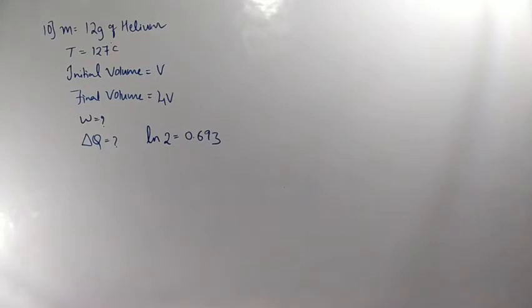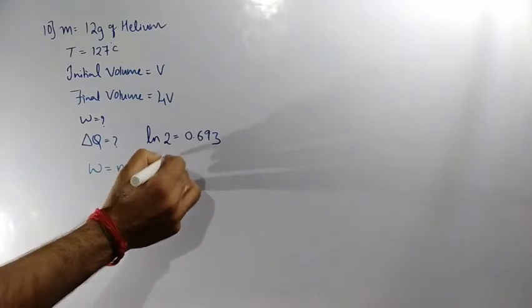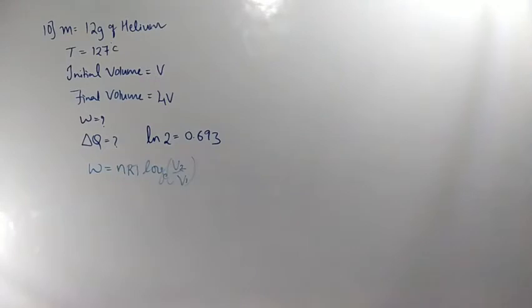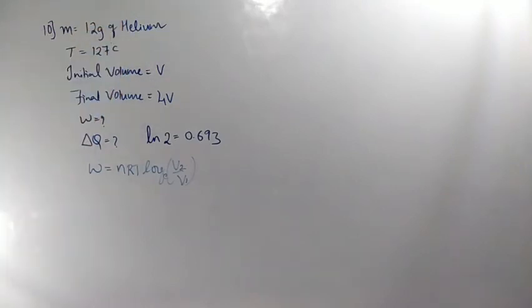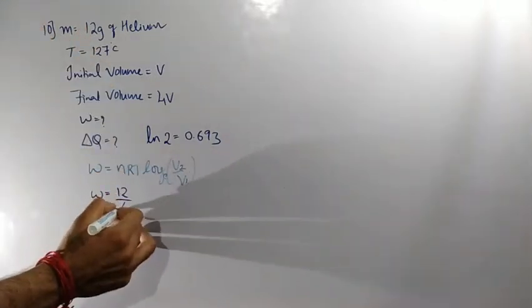We have the formula W is equal to what for isothermal process? W = nRT log V2 by V1 to the base e. Now, listen. The n value they had not given. Instead of n they are talking about 12 gram of helium. So how can you calculate the n value? n is nothing but the number of moles. Number of moles is mass of element divided by molar mass. Mass of element is given, 12. Molar mass for helium is nothing but 4.